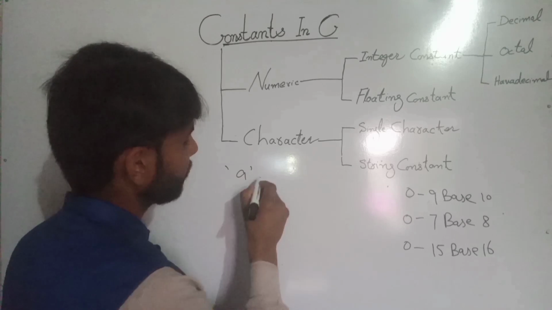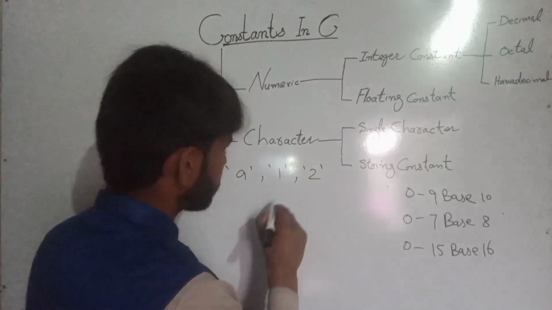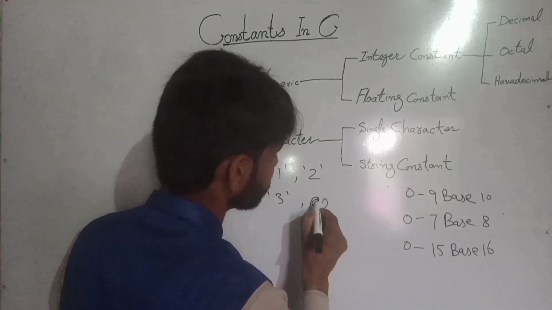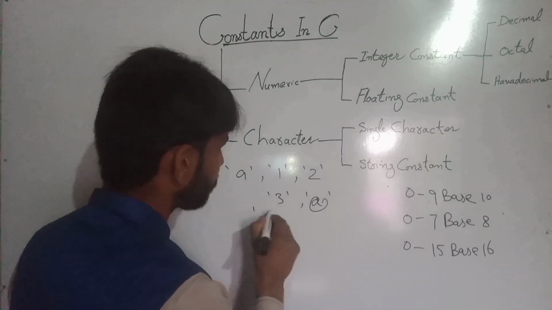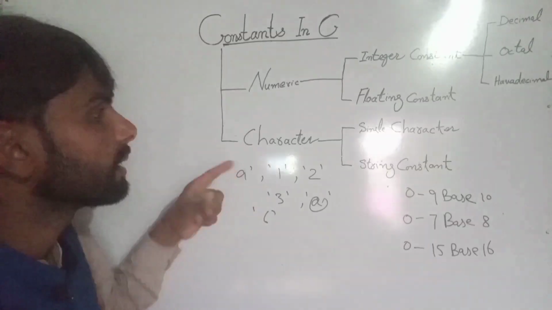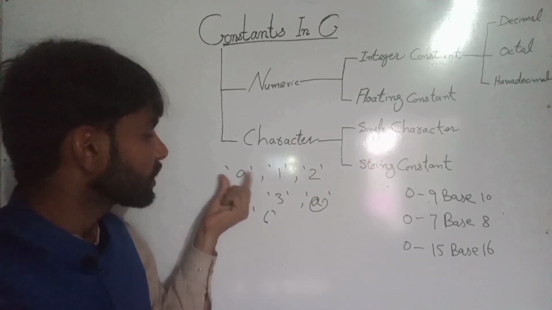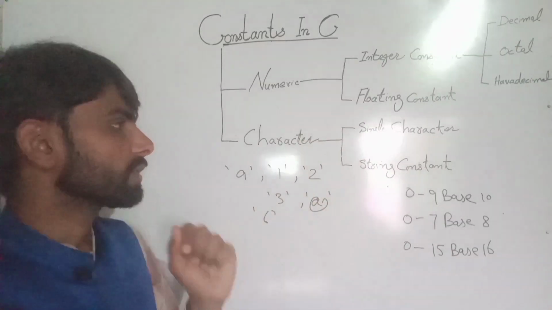So I write 'A', '1', '2', '3', '@', ','. All of these are single character constants that we write enclosed in single quotation marks, so it is called a single character constant.